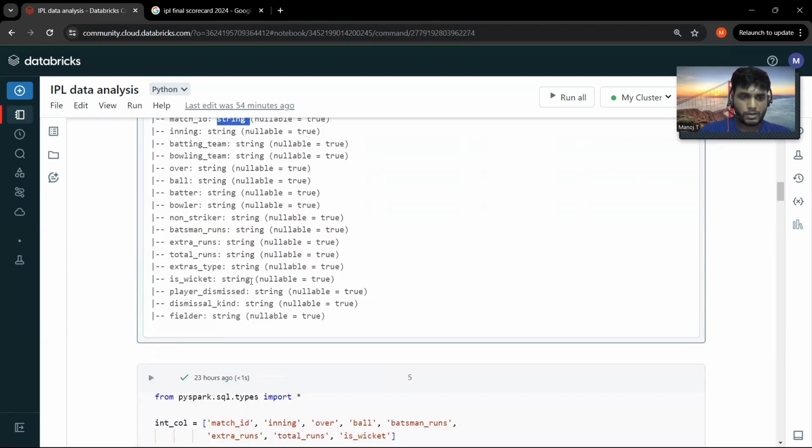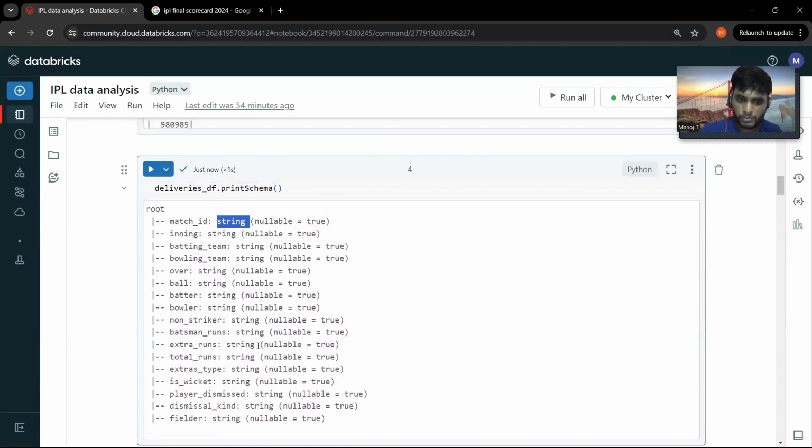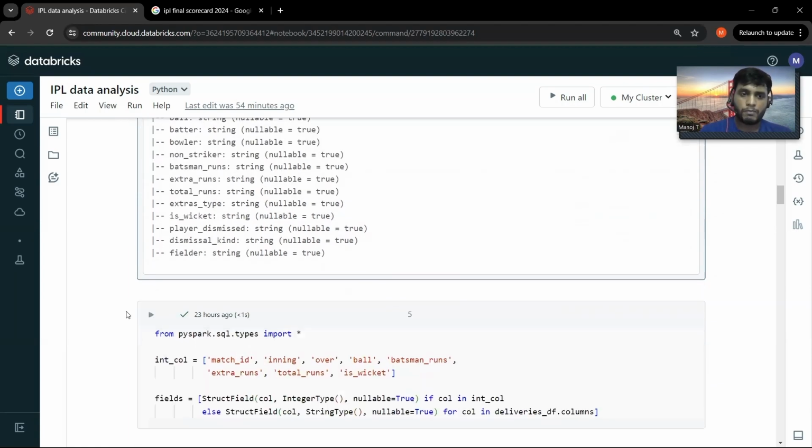If you see here, it has assumed all the columns to be string values, and there are no integers. So if you order descending based on a string value, it's obviously going to bring you the value 9 first. So let's apply the schema to this data frame, and we will later work on it.